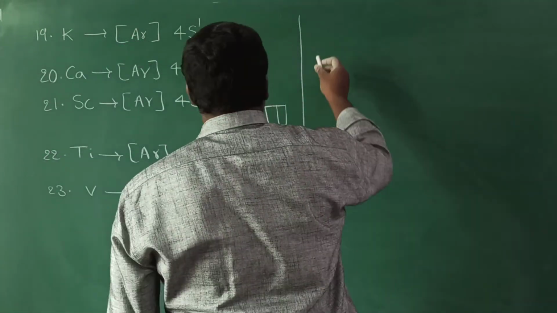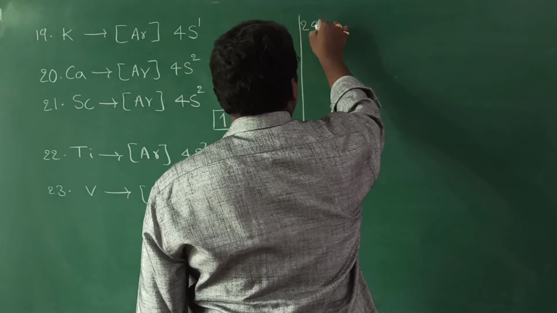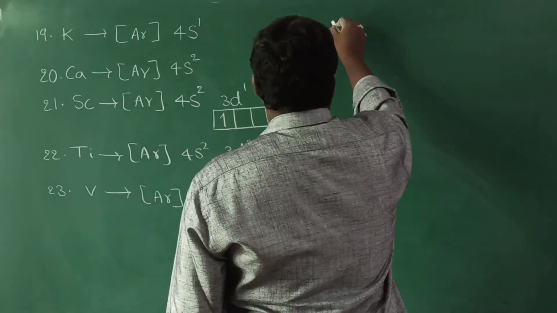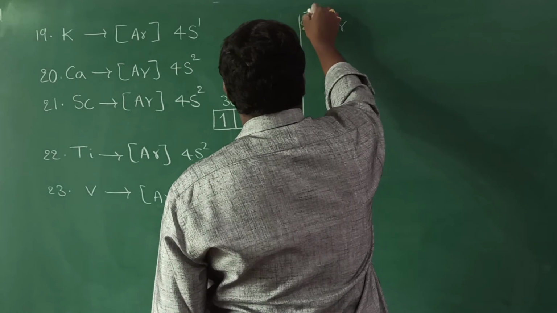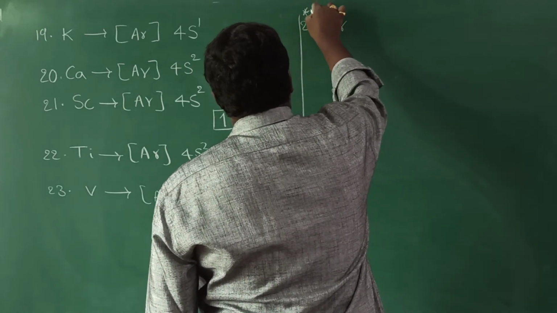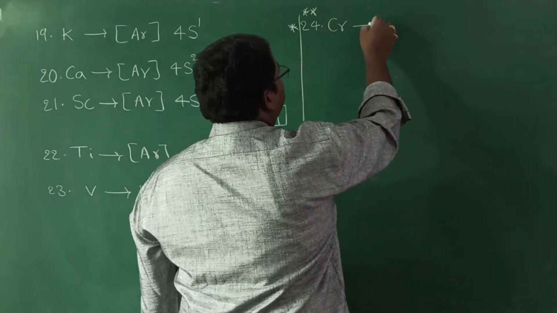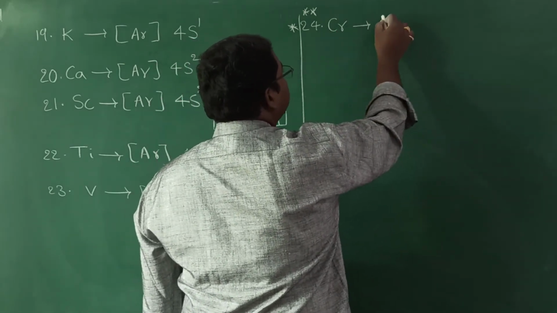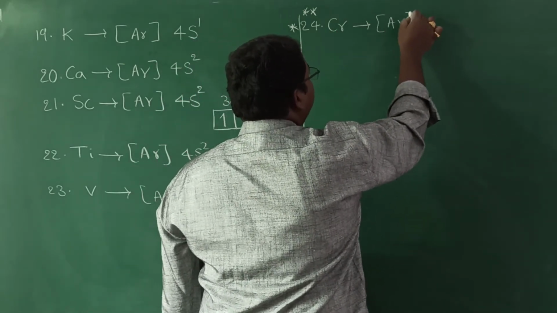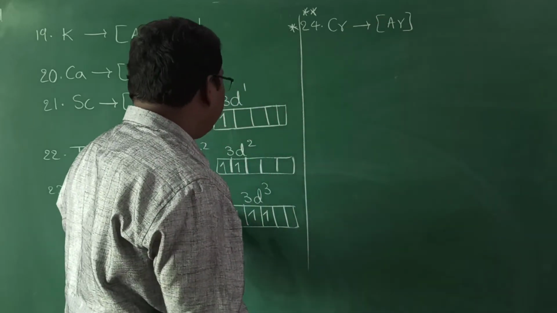Now coming to the next element, 24th, chromium. This is a very important one to observe. Once look at here. It is having 24 electrons. So till argon means 18. So next what will come?